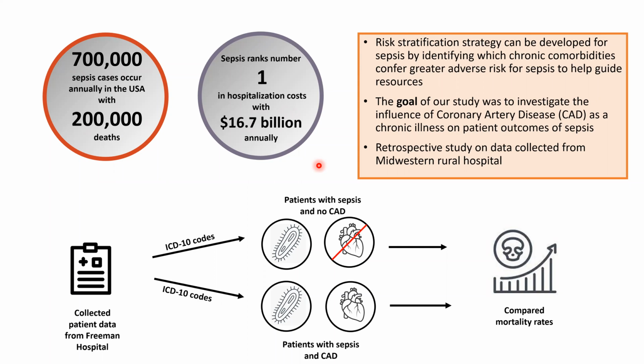No studies have previously investigated whether sepsis outcomes are influenced by pre-existing coronary artery disease, or CAD, as a comorbidity. So we chose to focus on CAD, which is the most common form of chronic heart disease. The goal of our research was to fill the knowledge gap and investigate the influence of CAD as a chronic illness on patient outcomes of sepsis. We hypothesized the mortality rates would be higher for sepsis patients with CAD as a comorbidity.